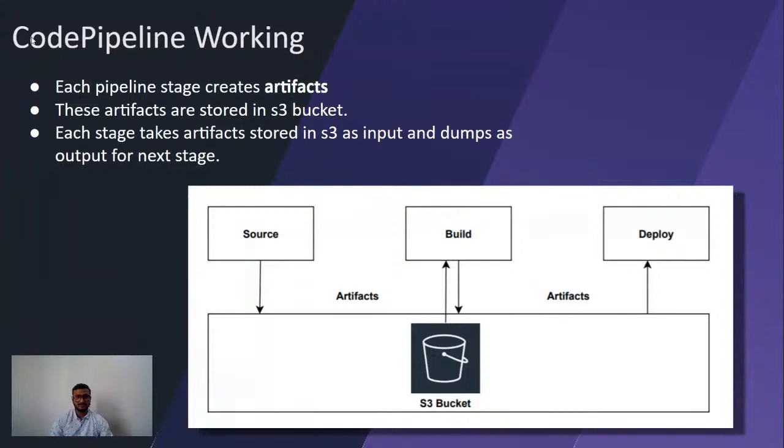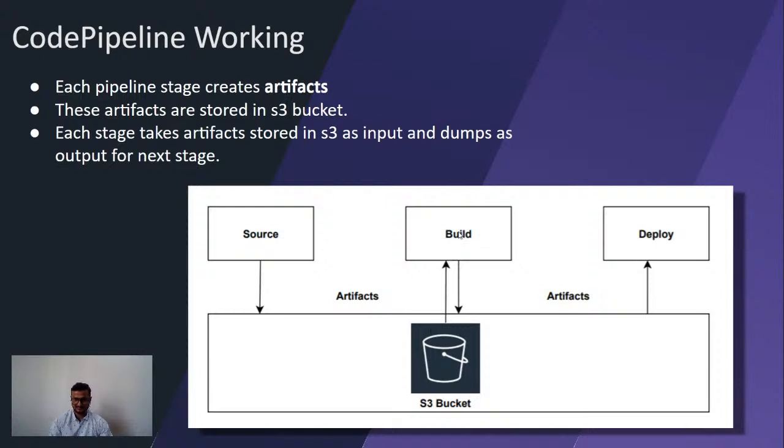Next, we have the CodePipeline working. So how does it work? We can say the backbone of the whole CodePipeline is the shared S3 bucket, where for each stage, for example, we are having three stages, which are source, build, and deploy. For source, it will output or dump the artifacts to the S3 bucket.